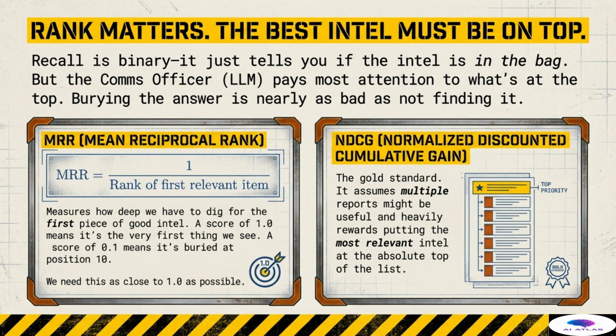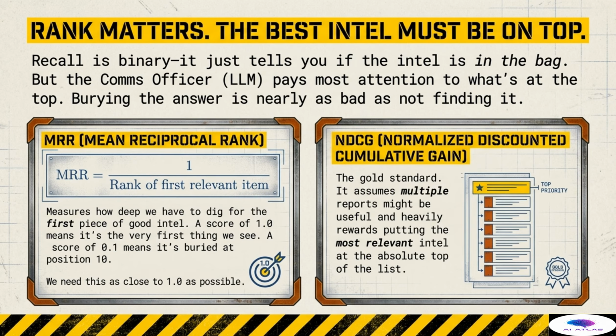We have 2 key ranking metrics. First, MRR, the mean reciprocal rank. This is calculated simply as 1 divided by the rank of the first relevant item. MRR measures how deep we have to dig to find the first piece of good intel. A perfect score of 1 means the critical answer was the very first thing retrieved. A score of 0.1 means we had to dig all the way down to position 10. We must continuously strive to keep this score as close to 1 as possible to maximize LLM efficiency.